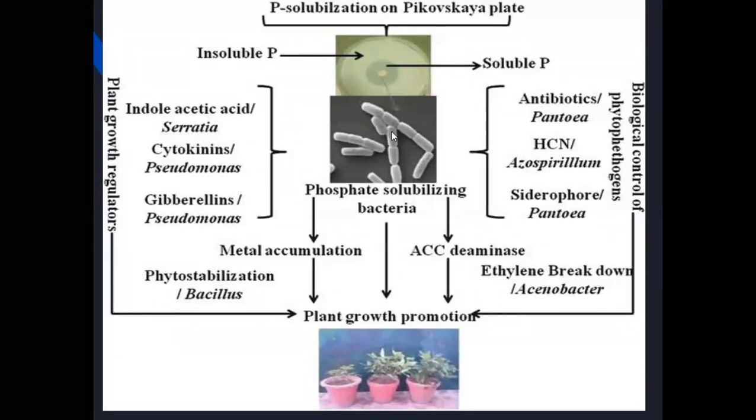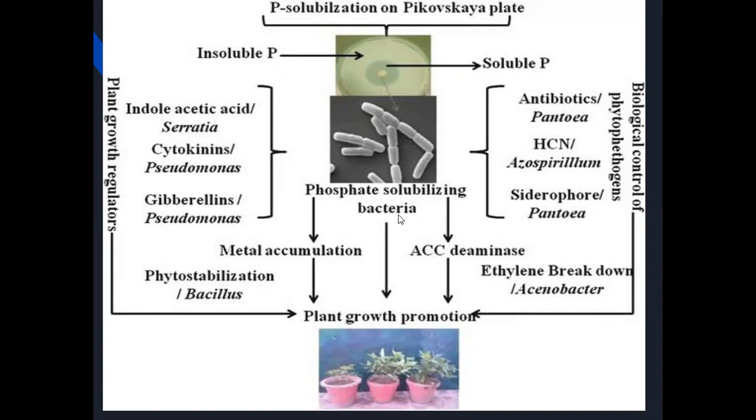They help in the dissolving of rock phosphorus. The rock phosphorus is converted into phosphate ions, and those phosphate ions are utilized by the plant roots. For the absorption of phosphate by the root system, we use biofertilizers. Those biofertilizers are phosphate solubilizing bacteria, which are Bacillus bacteria.